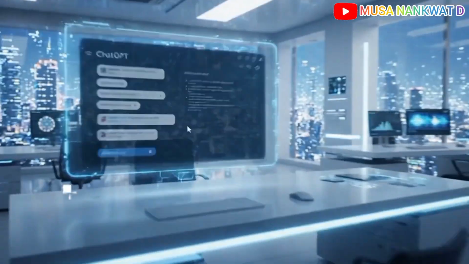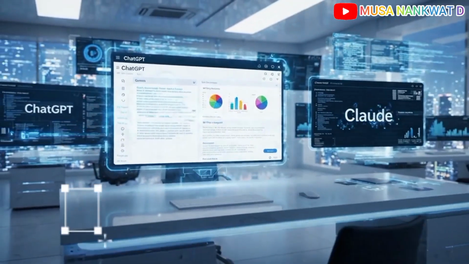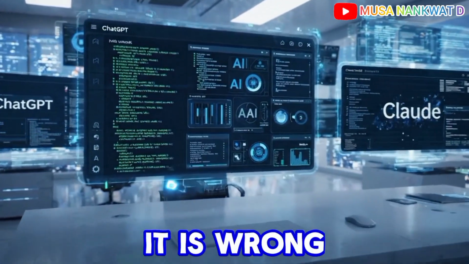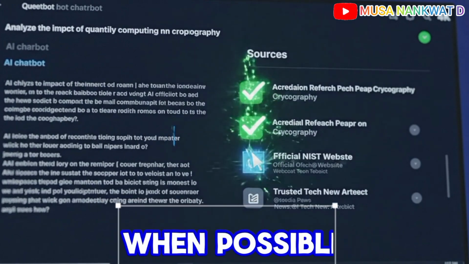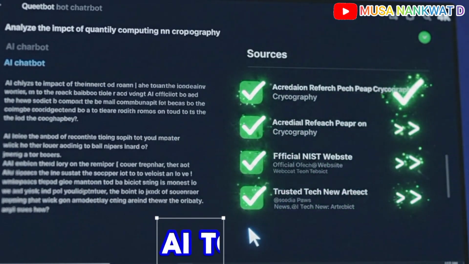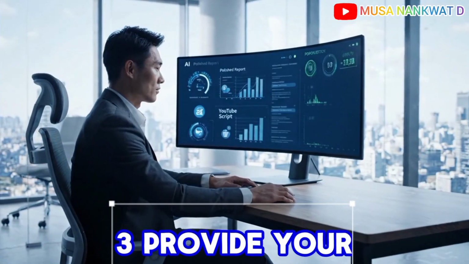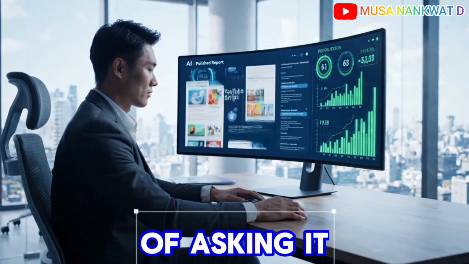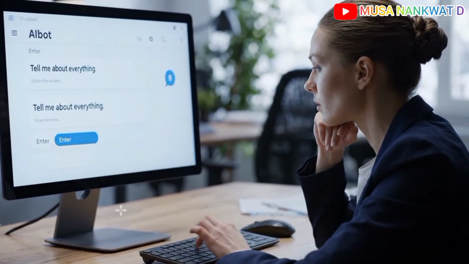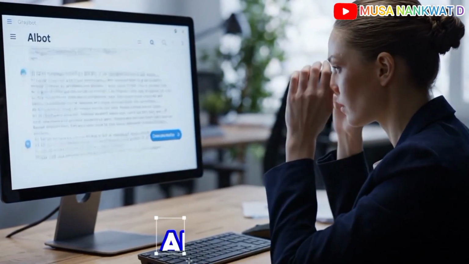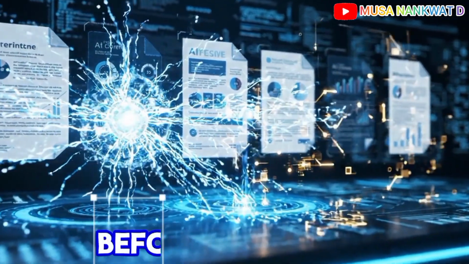How to reduce hallucination when you are prompting an AI? AI can sound confident even when it is wrong. To reduce hallucinations: number 1, ask for sources when possible. 2, tell the AI to say "I don't know" if uncertain. 3, provide your own data instead of asking it to invent data. 4, request step-by-step reasoning for complex tasks. And number 5, verify important facts independently before you use them.